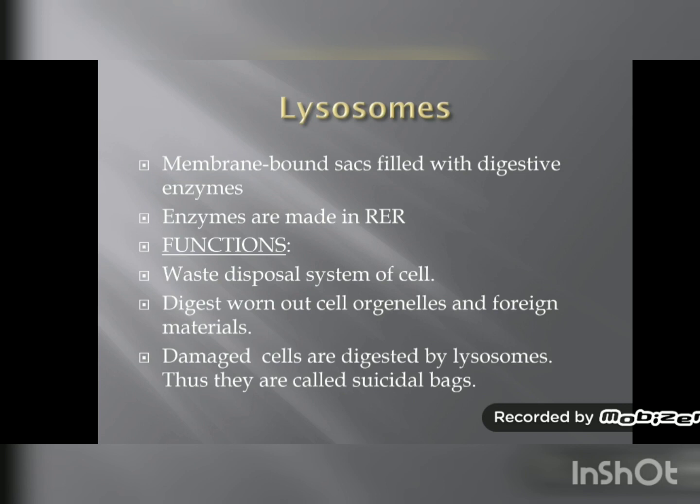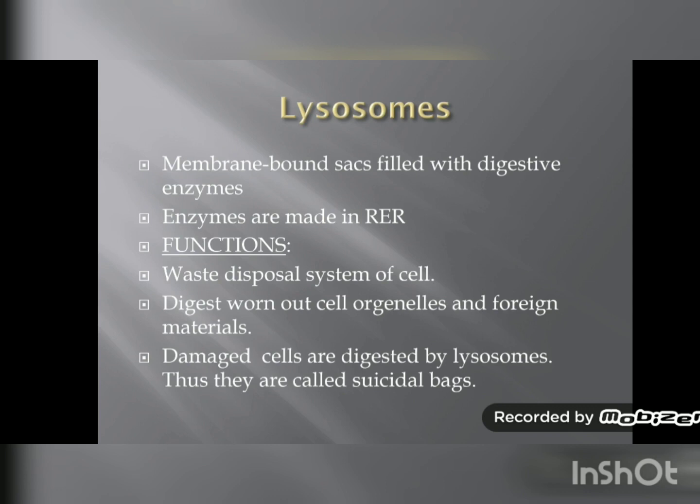When this happens, lysosome may burst and the digestive juices which are present inside the lysosome digest the entire cell, and that is why lysosomes are also known as suicidal bags of a cell.